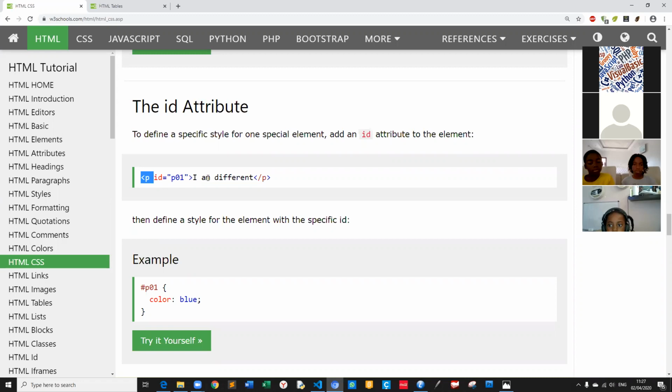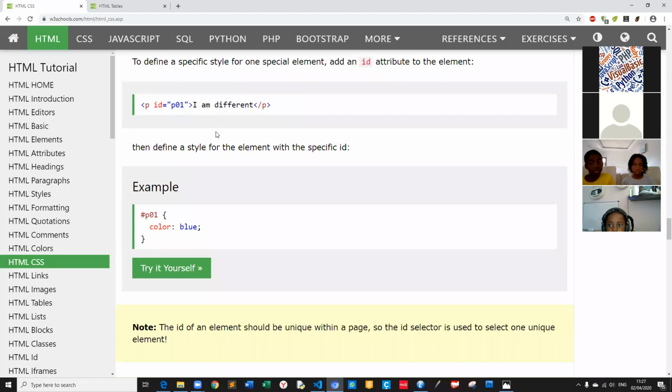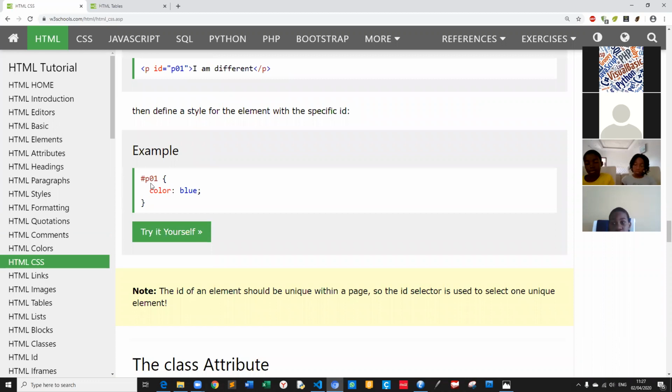When you use this ID, it will show only this paragraph, and for this ID you will choose one style, one design. Then you will repeat this design in your web pages. Then define a style for the element with the specific ID. Look, here is the specific ID. The color is blue.